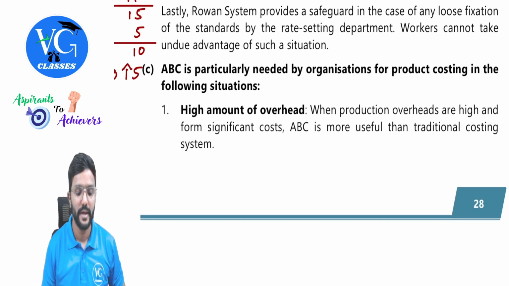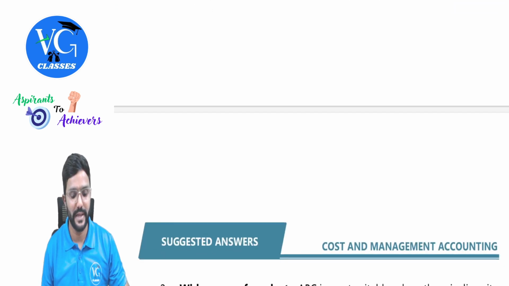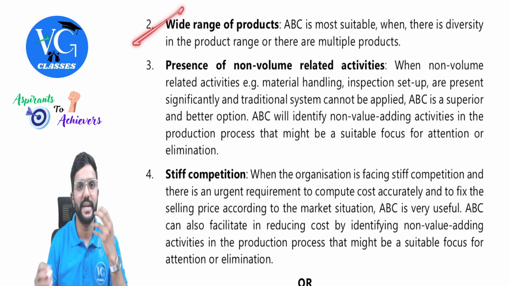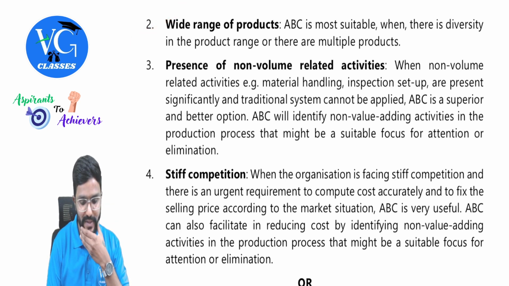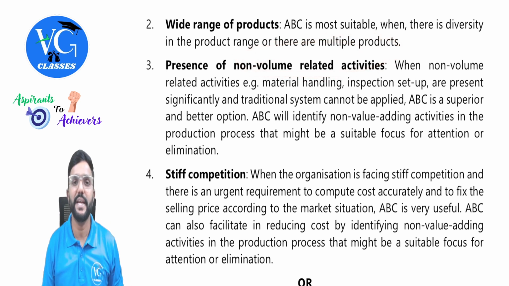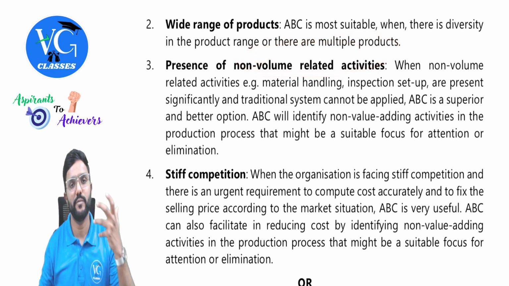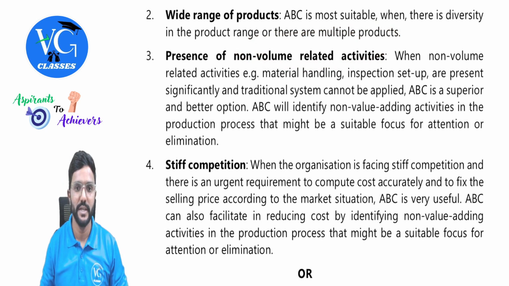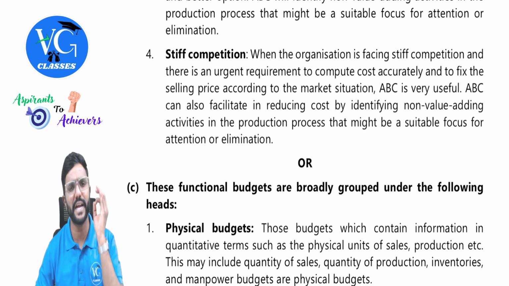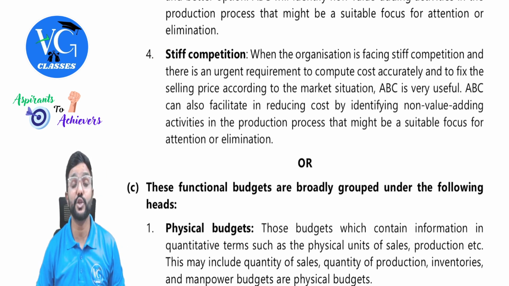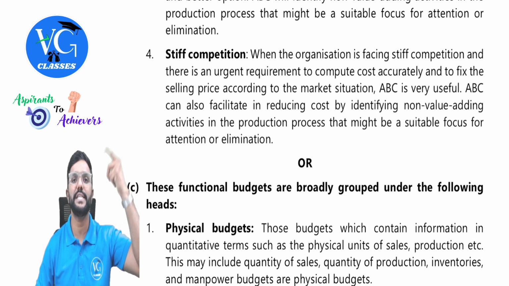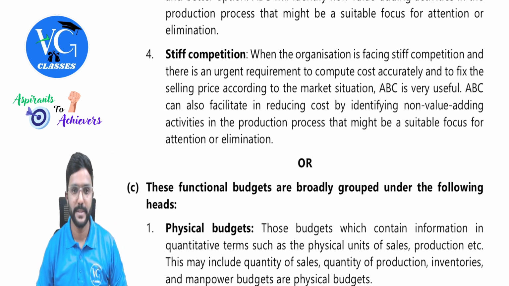When there is a high amount of overhead, then activity-based costing is better than the traditional system. A wide range of products, that is when there are multiple products. Then the presence of non-value adding activities. If there are any non-value adding activities on which we are incurring cost, we can try to eliminate them by following activity-based costing. Then stiff competition. When there is stiff competition, it is very important for us to calculate the accurate cost, and activity-based costing will help us to calculate the accurate cost when compared to the traditional overhead system, guys.